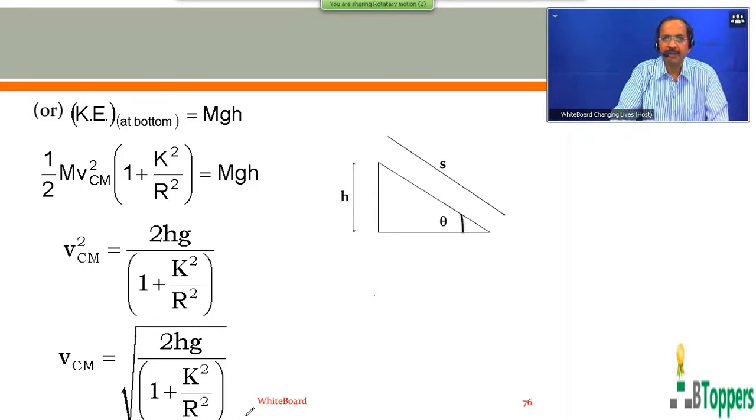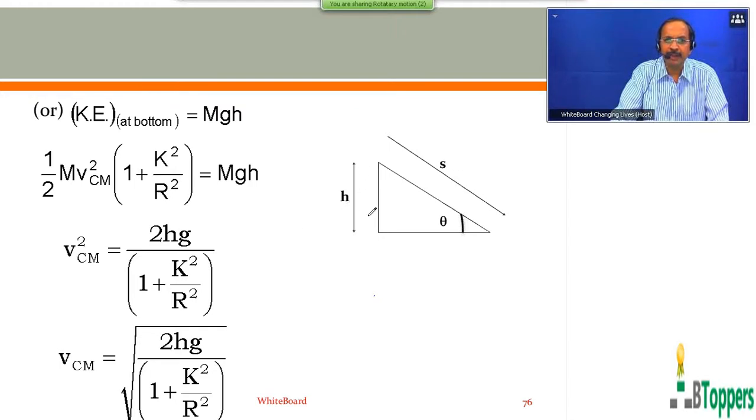All this I have discussed in my previous class. I want to just summarize the same discussion. So here in the figure I have shown a right angle triangle to show the relation between h and s.